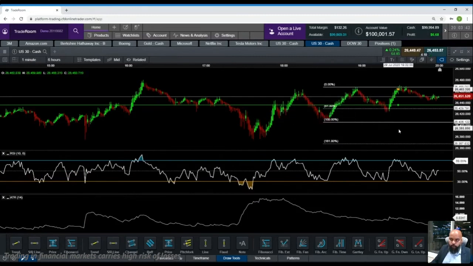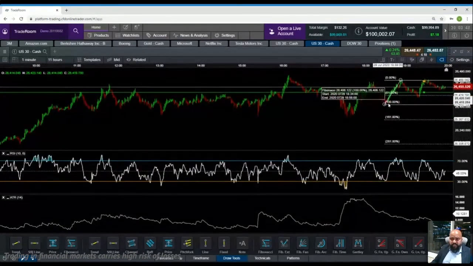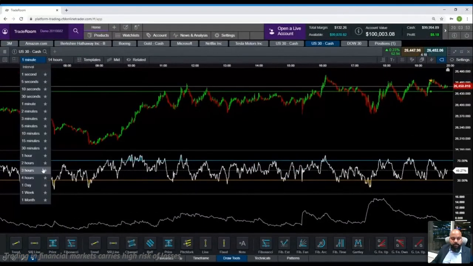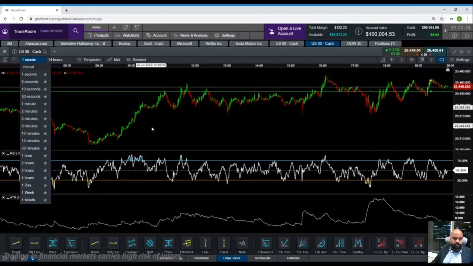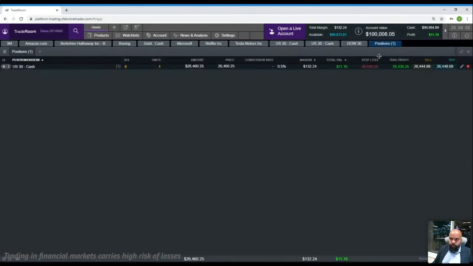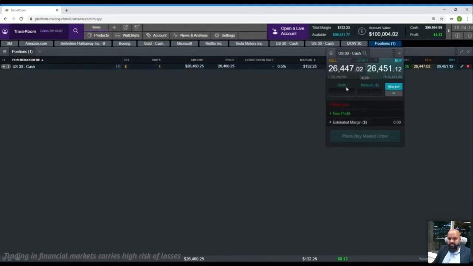So stop loss is always mandatory, and that is another very big reason why a lot of people end up losing money. Short-term traders tend to lose a lot of money. One is because entries and exits are not very clearly defined. Second is leverage. If you notice, on a $100,000 account, I took a position worth only 1 unit, because 1 unit is equivalent to $26,000. US 30 is $26,000. So if you notice, I'm not taking leverage.